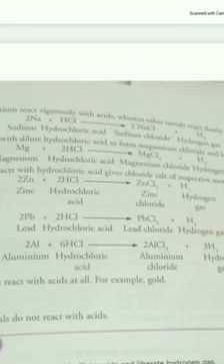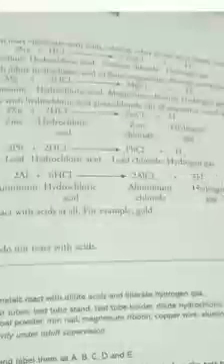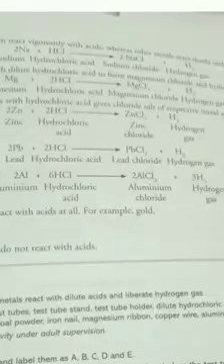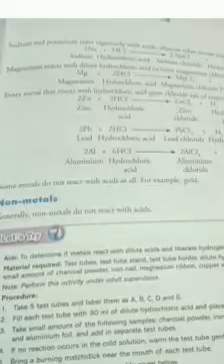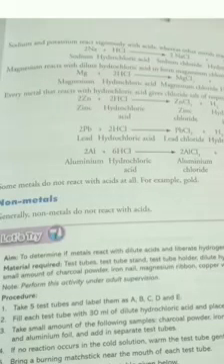Hydrochloric acid. When it reacts, it will form MgCl2 plus H2. Then you can take some more examples of zinc, lead and aluminium, which react with HCl and form different salts along with hydrogen gas. And when we talk about non-metals, non-metals generally do not react with acid. Only metals show the reaction with acid.